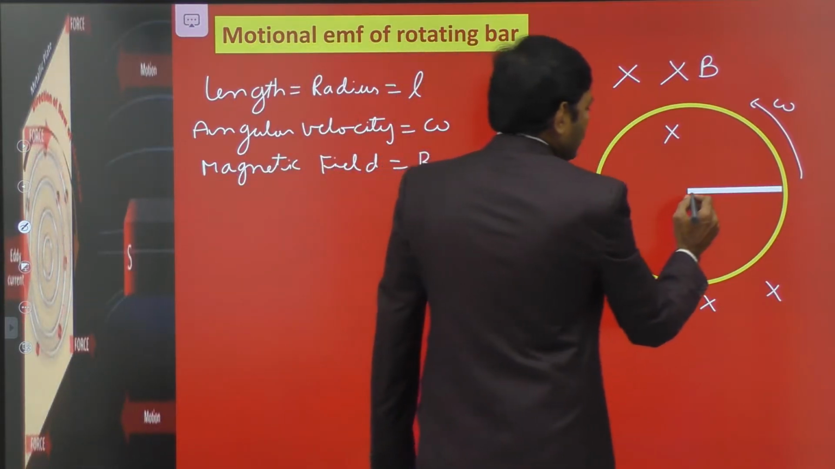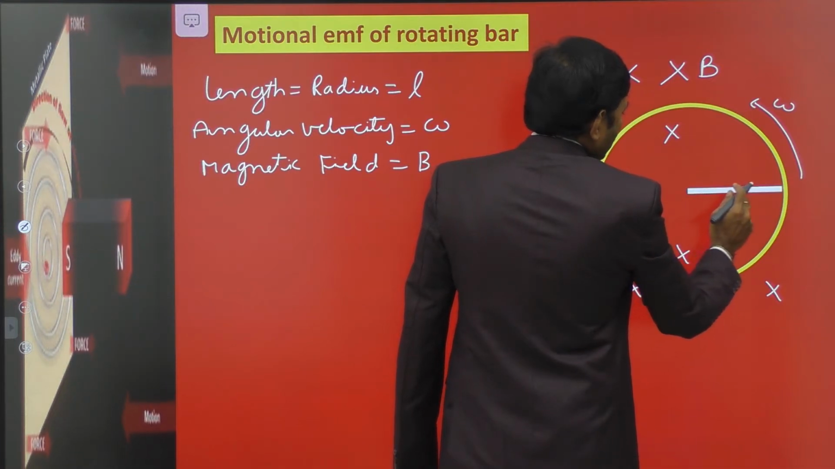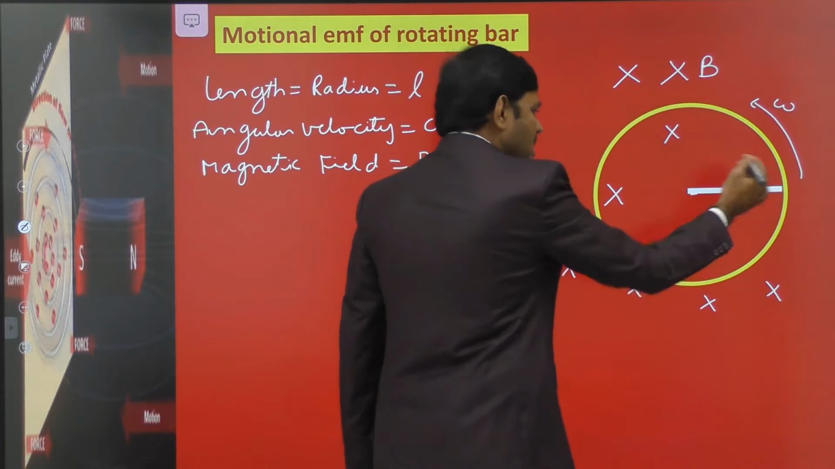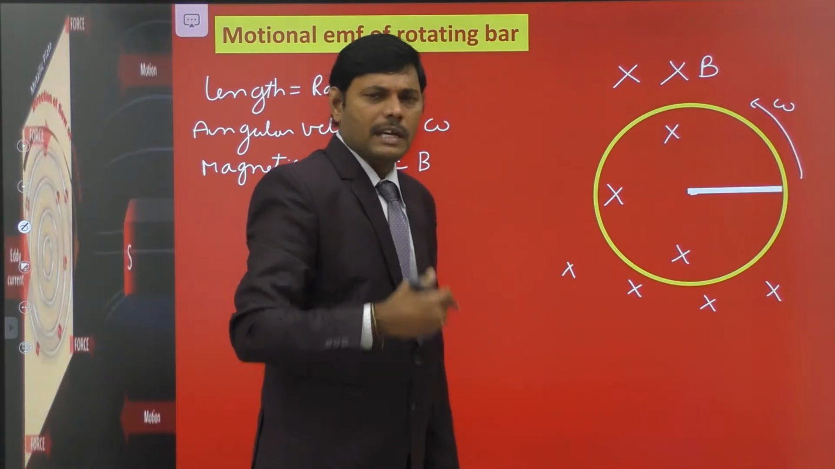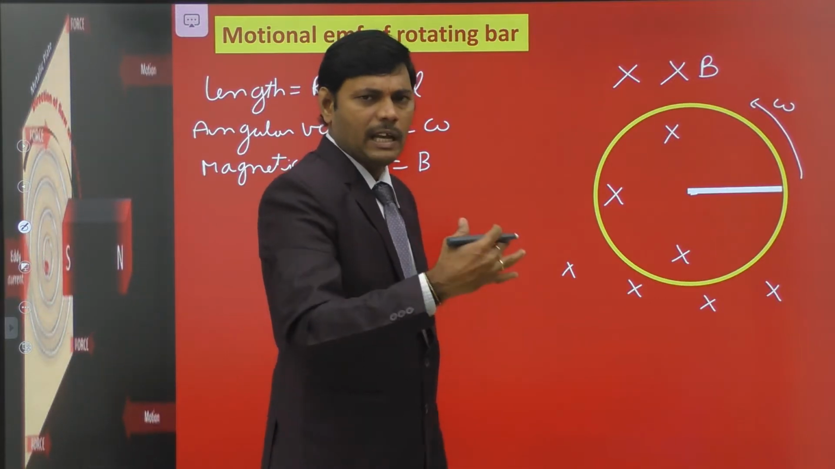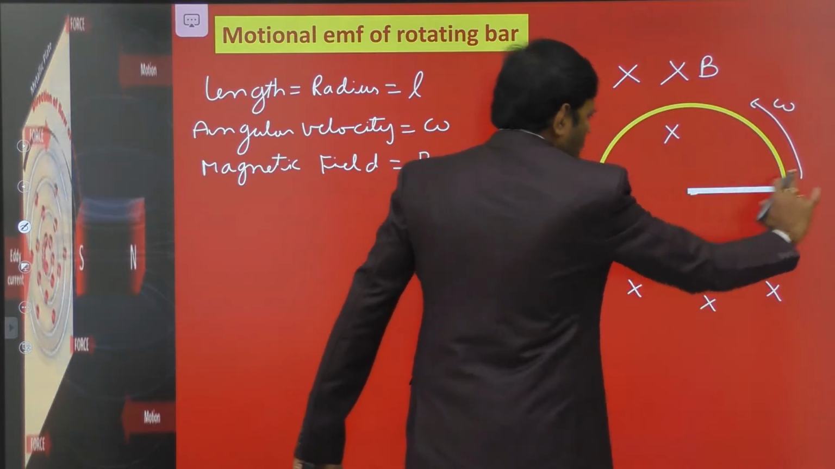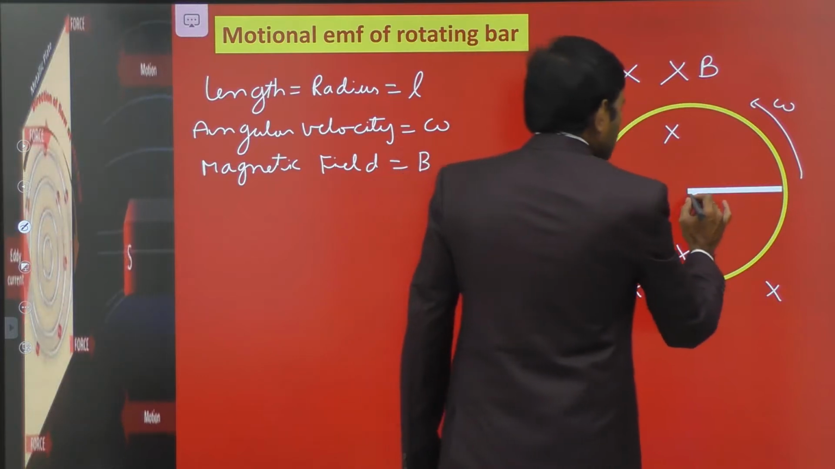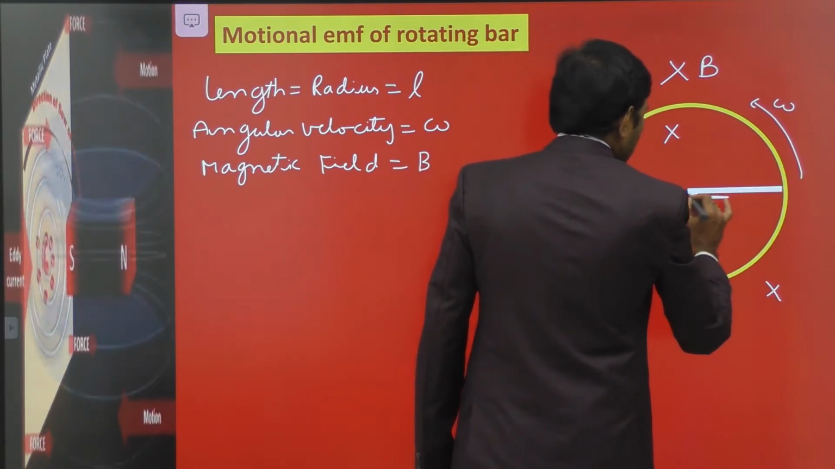Here, when we consider different elements of the rod, they are at different distances from the center. As the distance of an element from the center changes, the radius changes, and the linear velocity changes as well. So linear velocity is not uniform, not constant, for all elements of the rod. That's why let us consider an element at a distance x from the center.